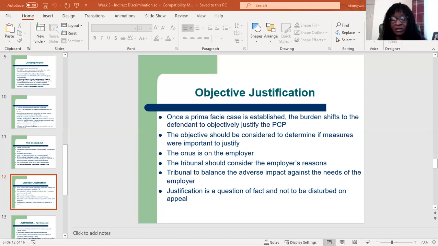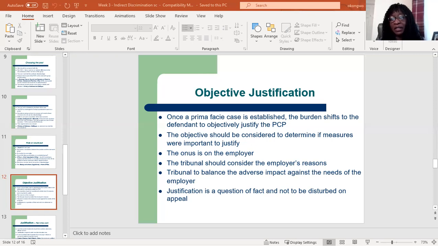And then the onus is on the employer to show that the requirement was objectively justified, either for economic reasons or for administrative reasons. So it's the employer that would bring evidence to show, okay, look, this is why we're doing this, to try to justify why they have indirectly discriminated against somebody.